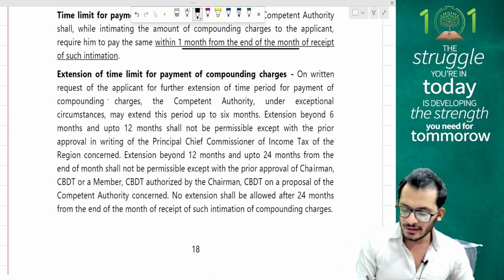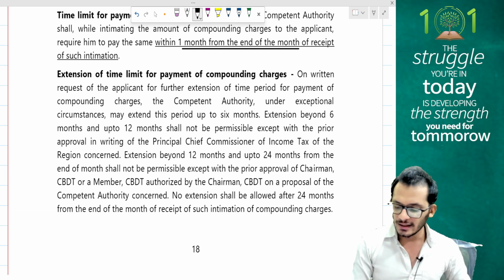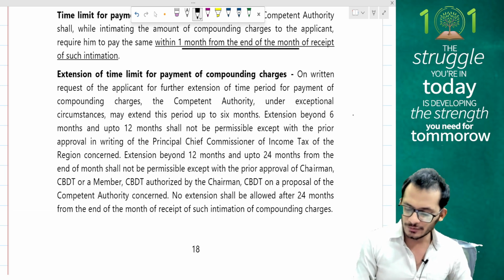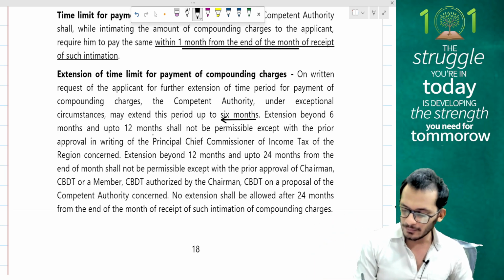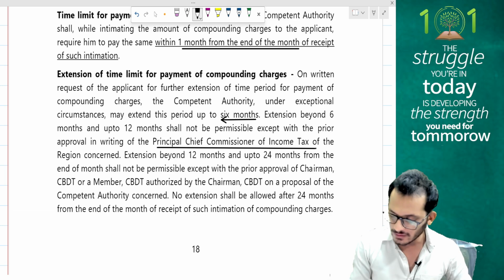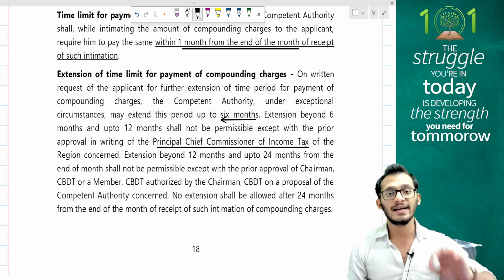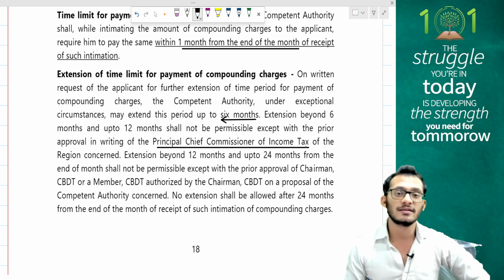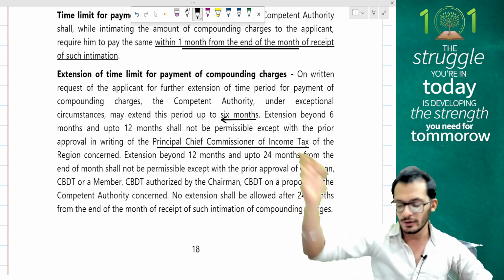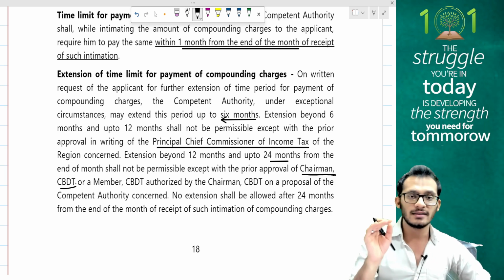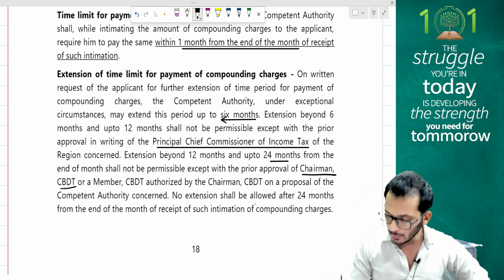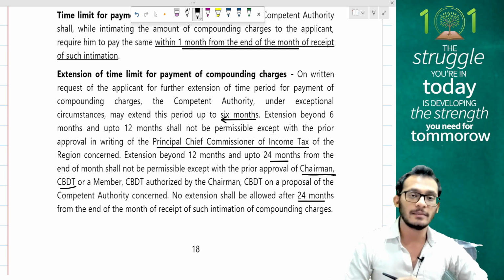Extension of timelines. On written request of the applicant for further extensions of timelines, the competent authorities under exceptional scenarios may extend the timelines for another period of 6 months. Extension beyond 6 months and up to 12 months shall not be permissible except with the prior approval in writing of the PCCIT of the region concerned. So which means if it is PCCIT, then he can approve for an extended period of another 6 months as well. So it is becoming 6 months and going up to 12 months. Extension beyond 12 months and up to 24 months will be done only with the prior approval of the chairman of CBDT. No one else can do it. No extension will be allowed after 24 months from the end of the month.